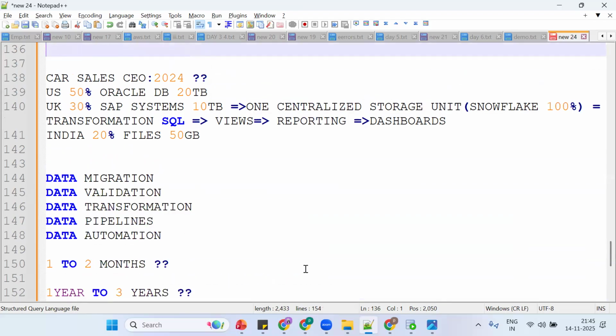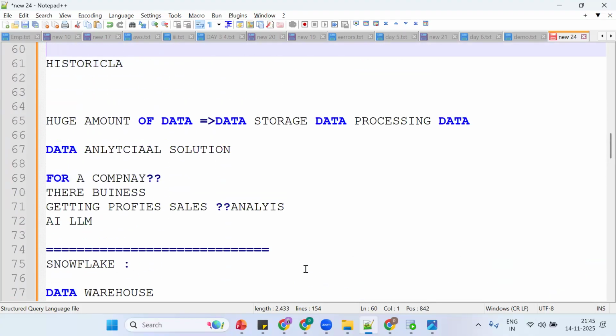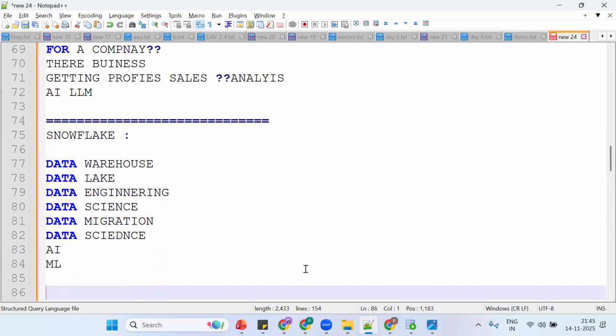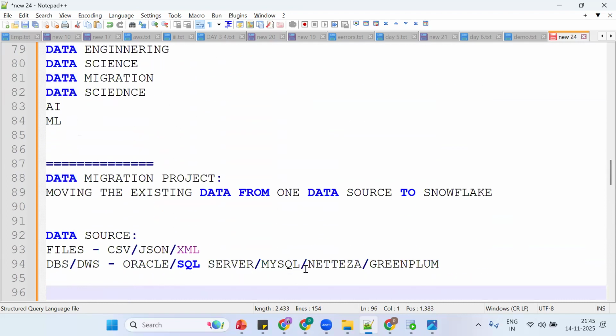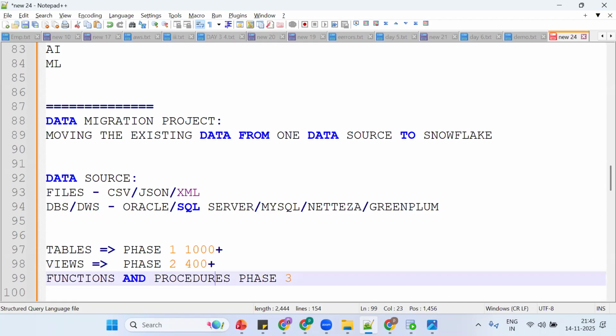We are saying it will work in phases. There will be 1,000+ tables, or 400 or 500 tables, and hundreds of processes. We need to migrate all things and make them work. This is our day-to-day responsibility.